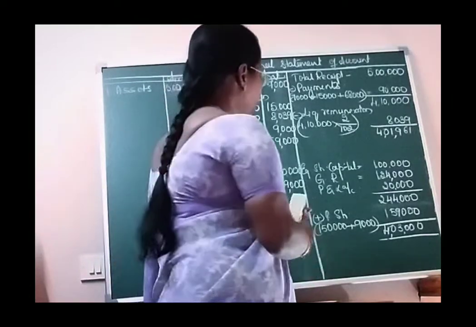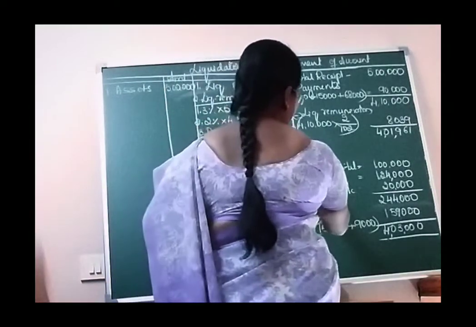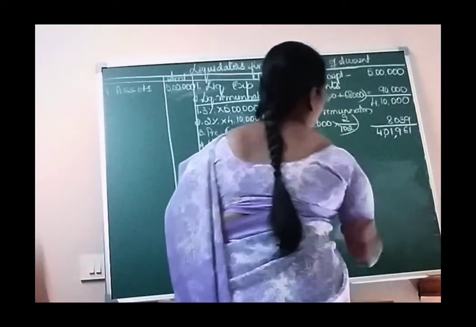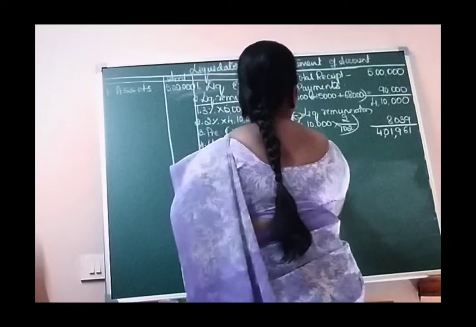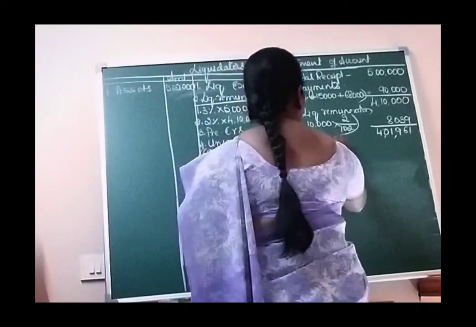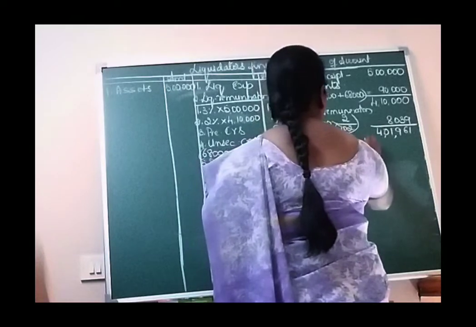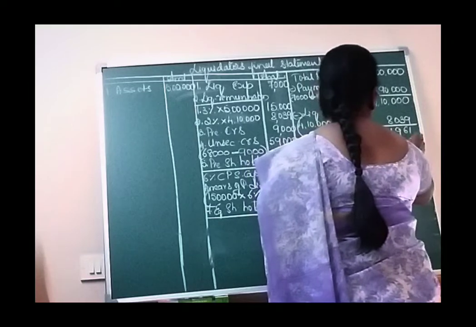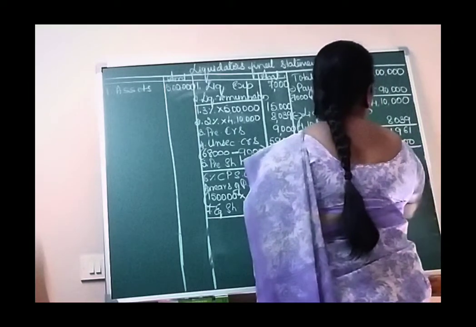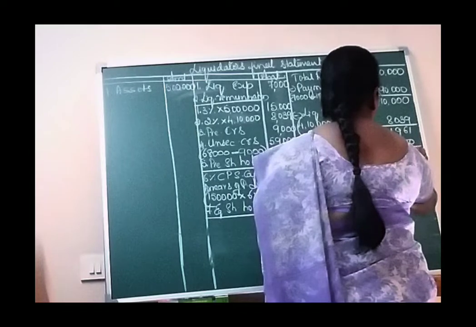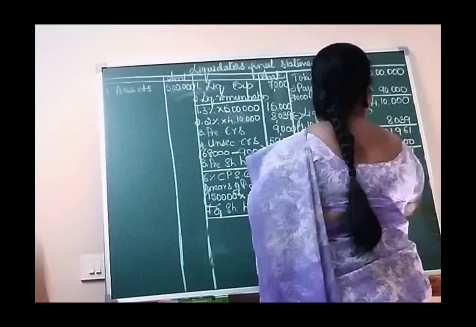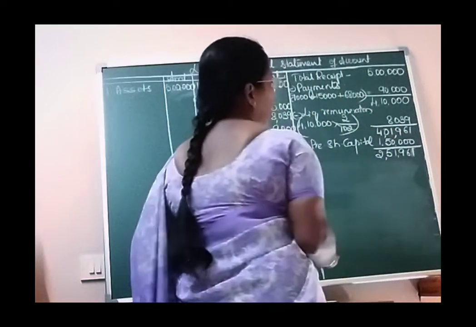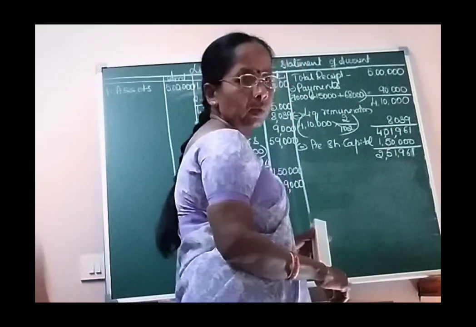Now we have to make the payment to shareholders. First, we have already made the payment for preference share capital, rupees 1,50,000. If you deduct this 1,50,000, we have a balance of rupees 2,51,961, right?